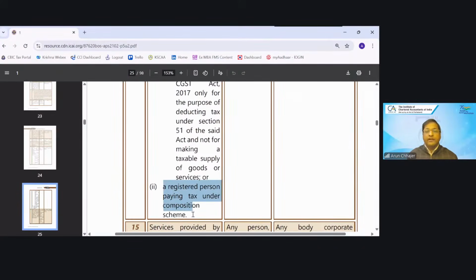And also it will not apply if the recipient is a composition dealer. Can you tell me one more category where RCM will not apply if the recipient is composition? Just allow me one minute, I'm taking a one minute break. Meanwhile, please answer my question. Tell me one more category where no RCM if the recipient is composition.